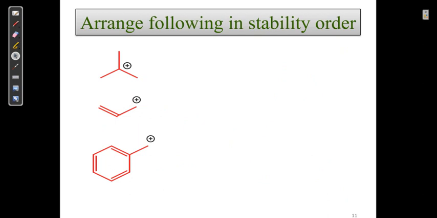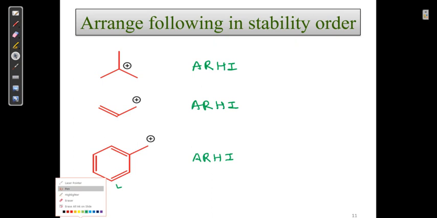In case of Ar-H, this is not stabilized by aromaticity, and this is also not stabilized by aromaticity. It has no resonance. This one has resonance. So by default, it is less stable. It acquired the third number. These have resonance.